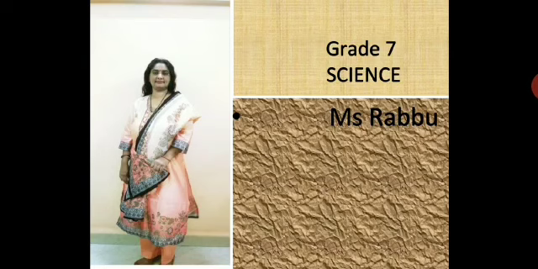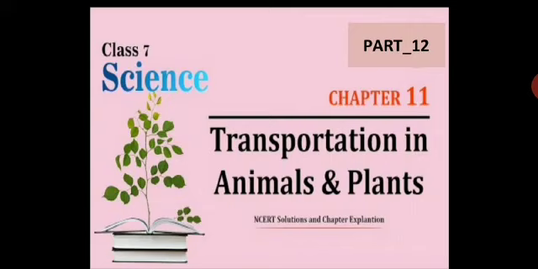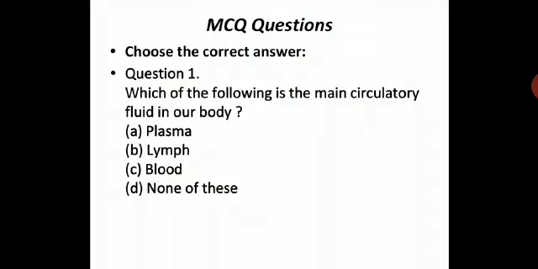I hope you all are doing very well, and we are going to have one more revision session for the chapter Transportation in Animals and Plants. Chapter 11 Part 12. Here we are going to have MCQ questions. Through MCQs, these are the questions which will help you to develop your logics, to analyze questions. It will really help. So that's why we are going to see some MCQ questions in this session for the chapter. Let us see, choose the correct answer. That means MCQ, multiple choice question.